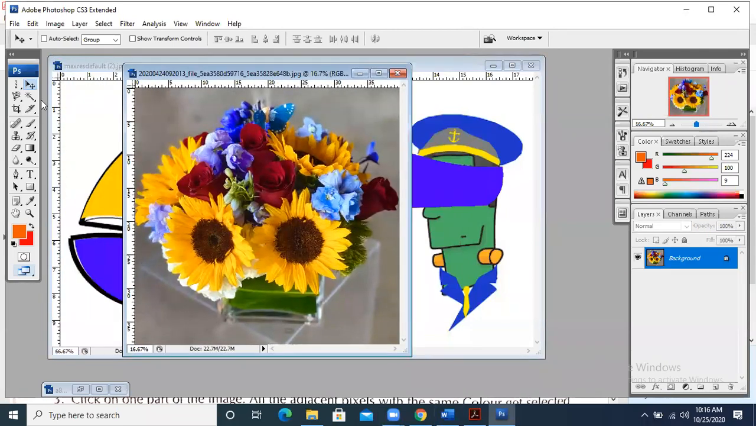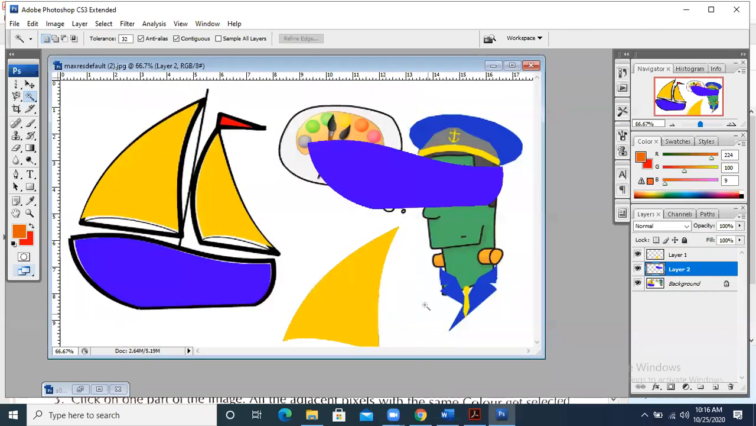Just like this image, I will take the magic wand tool. When I click here, you can see that some portion is selected and some is not. Why? Because somewhere the image color is darker and somewhere it is lighter. It should be a similar color, then it will be selected, otherwise it will not. This is very important while using the magic wand tool.